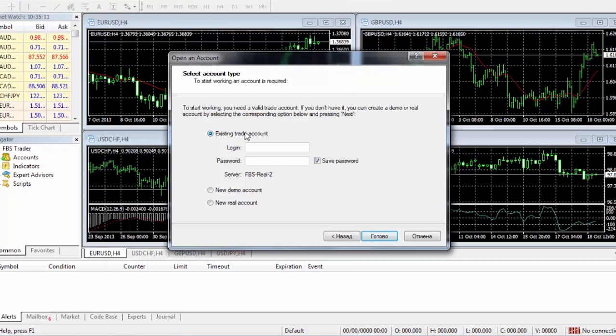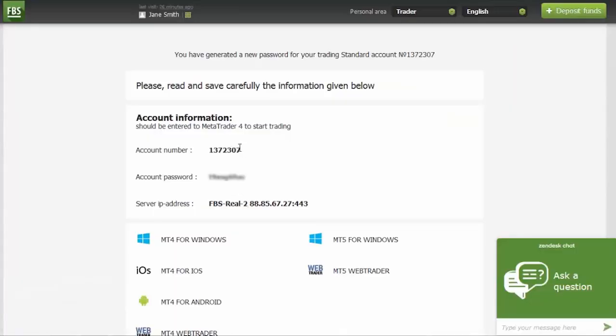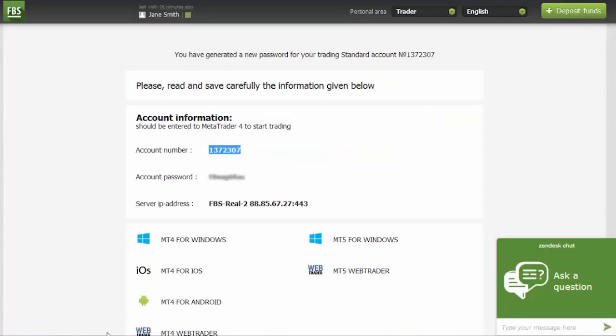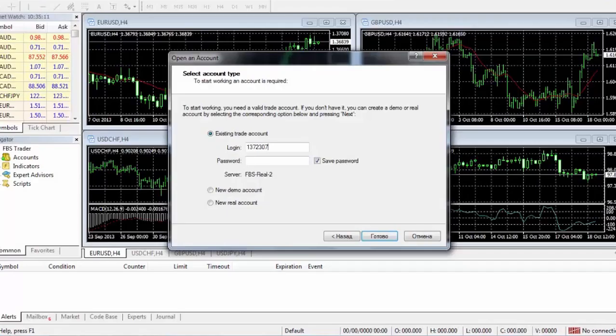We choose Existing Trade Account option here to fill login and password. So let's copy our login, which is your account number, and our trading password. Make sure that you have saved password tick in order not to log in the next time.